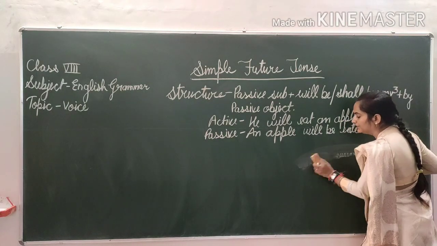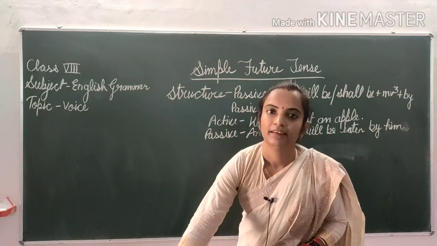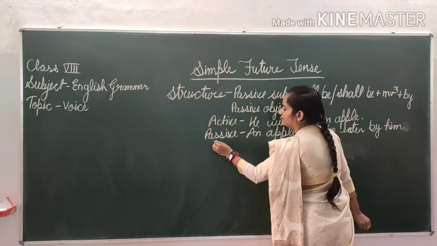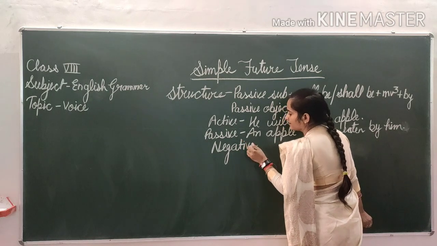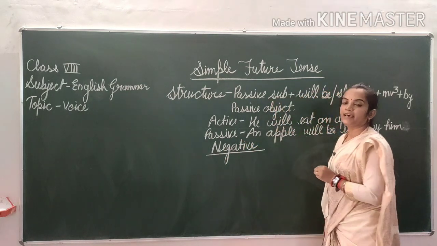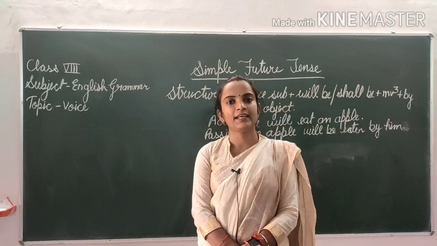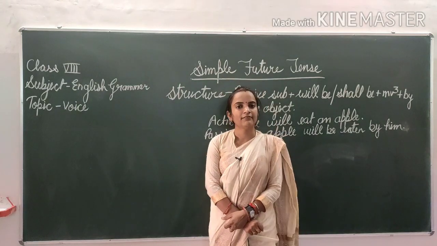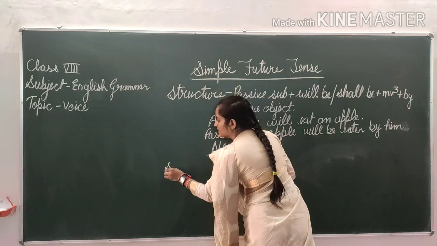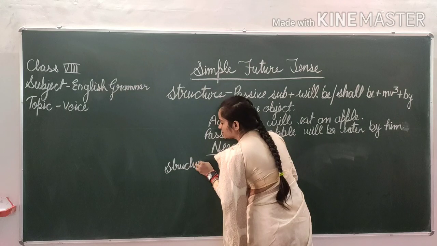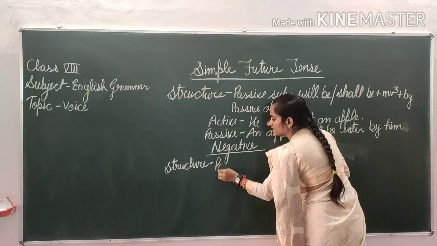Now we will learn the structure of simple future tense negative. As you have learned the structure of affirmative, so you can frame the structure of negative as well as interrogative. So let's start, student. Firstly, we have to write down structure. Then after what will become? Passive subject.